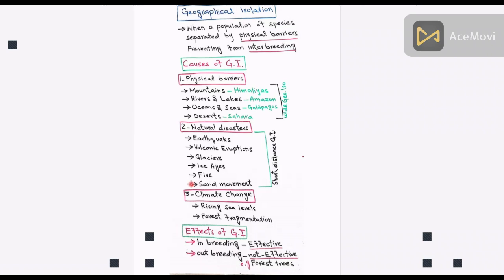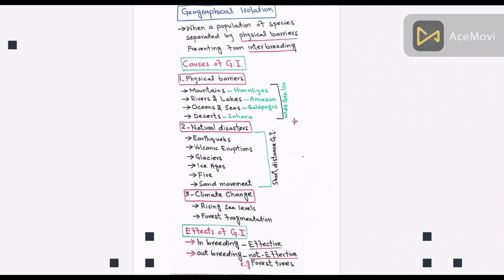The third one is climate change, which includes rising sea level that can create islands and separate the populations, and forest fragmentation, for example, deforestation that can isolate species in patches of habitat.